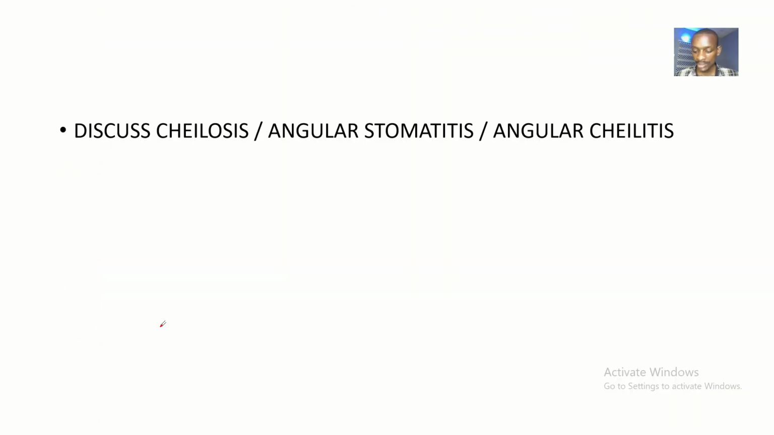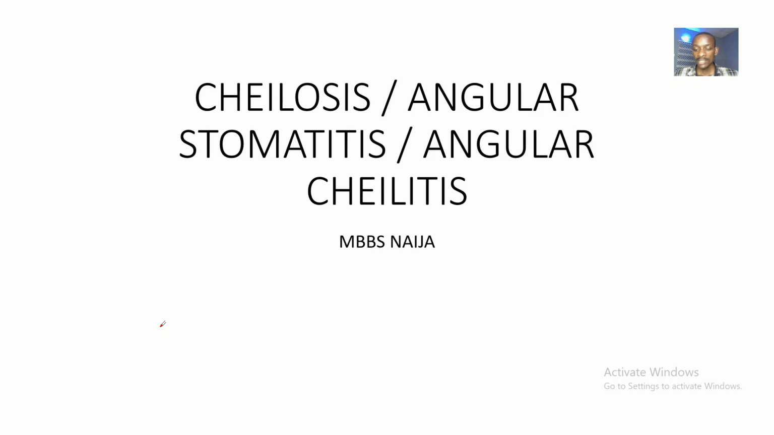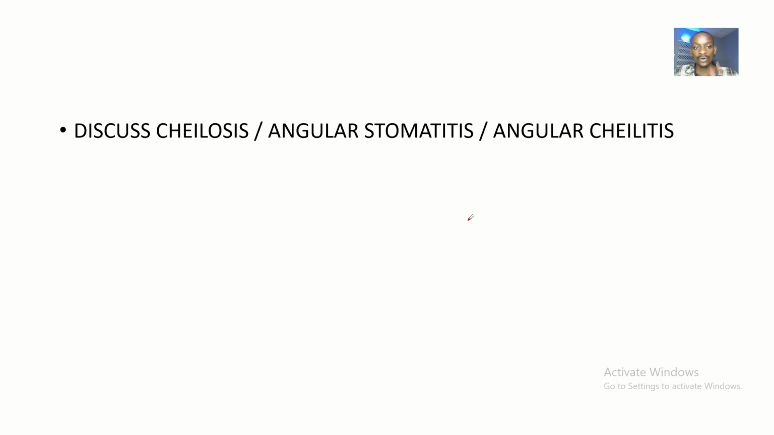Today we'll be discussing Cheilosis, and Cheilosis is also a medical condition known as what? Angular stomatitis. And this condition is also known as what? Angular cheilitis. Okay, so we get to divert to Cheilosis because I was doing iron deficiency anemia and I saw that Cheilosis was a sign of iron deficiency anemia. So I just saw it and thought, okay, let me make a video on this concept.